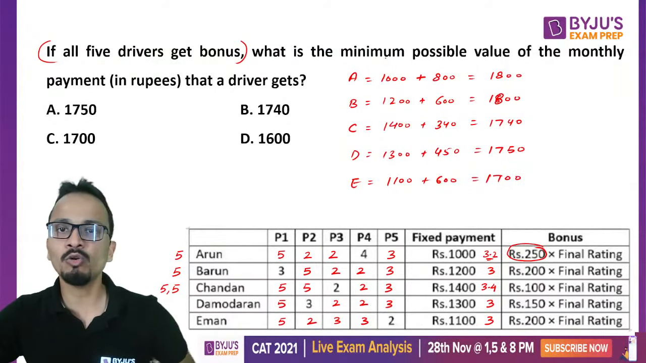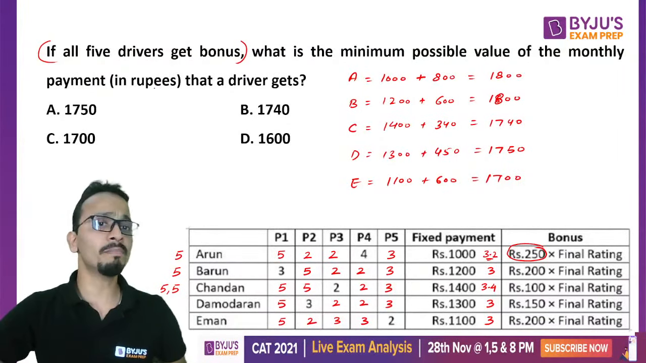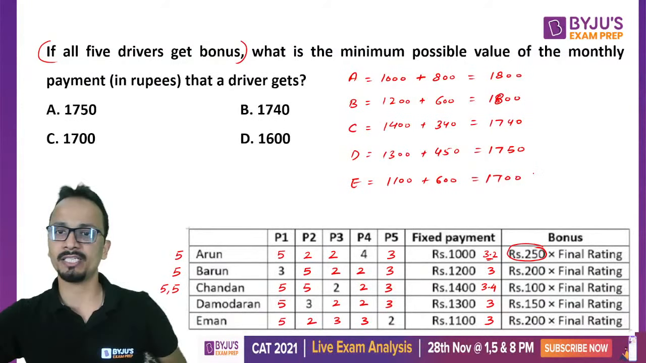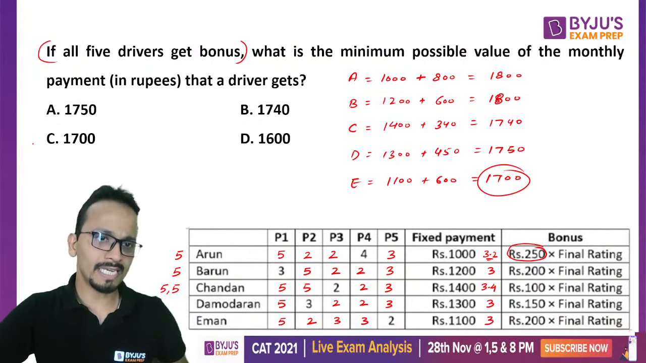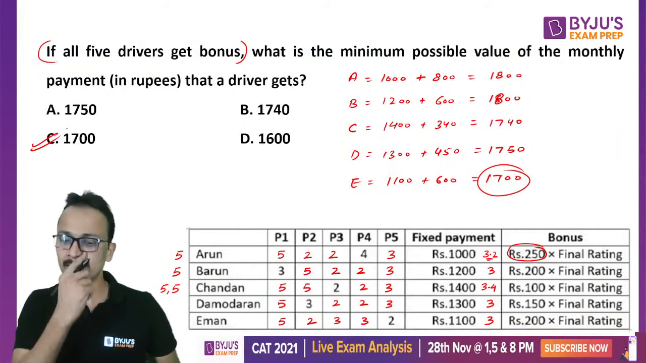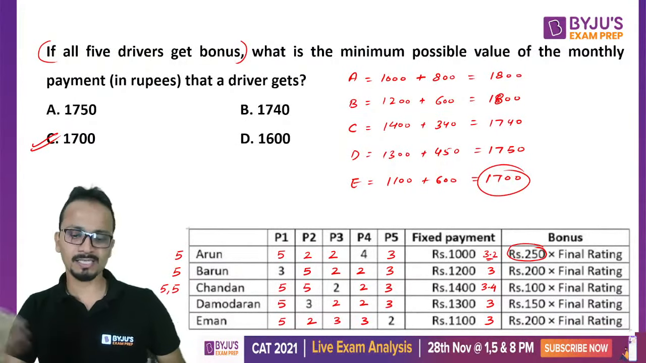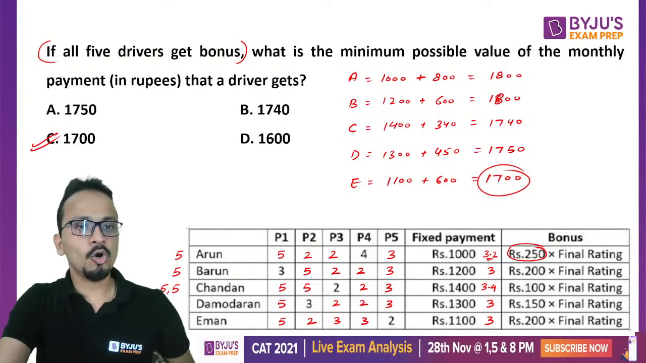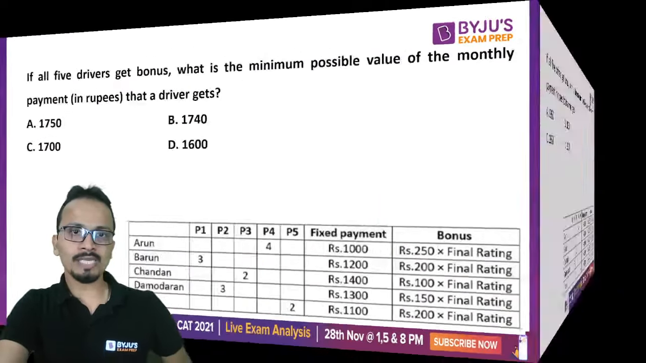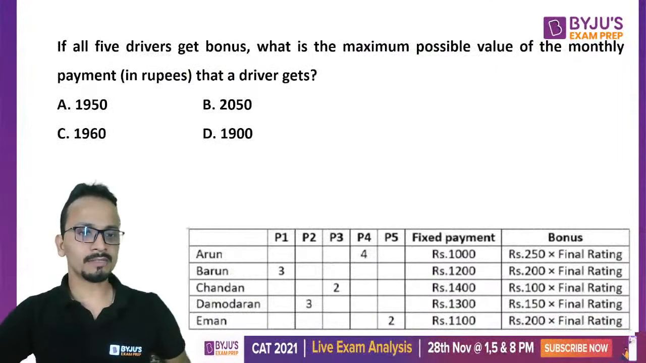So we have to find out the minimum possible value of the monthly payment that a driver will get. So the minimum possible value here is 1700, which is one among the options, option C. Okay, so option C is the final answer. Vicky, absolutely correct. Good. Okay, now let's move on to the next question, the fourth question for this set.